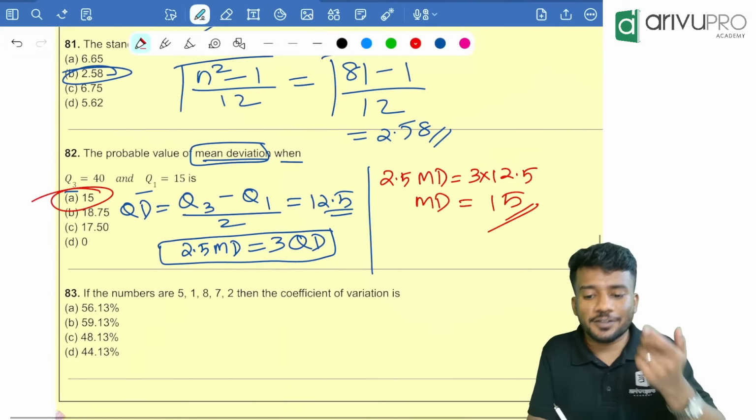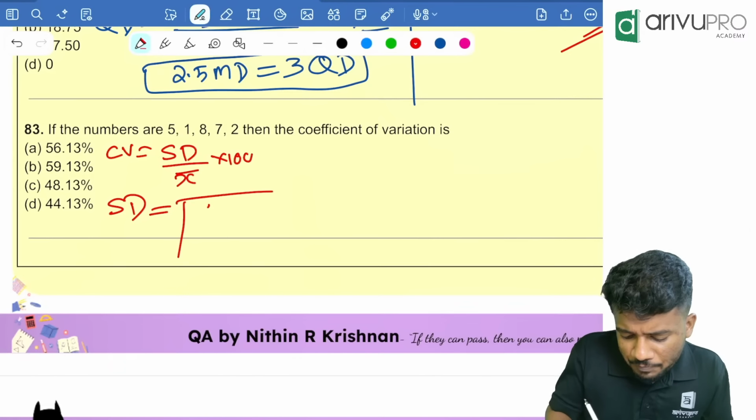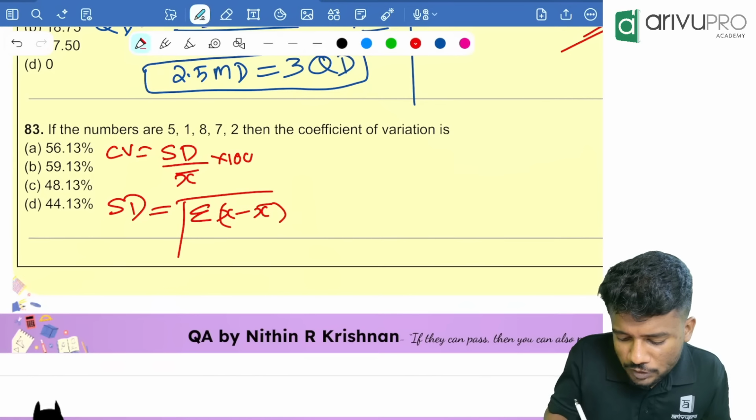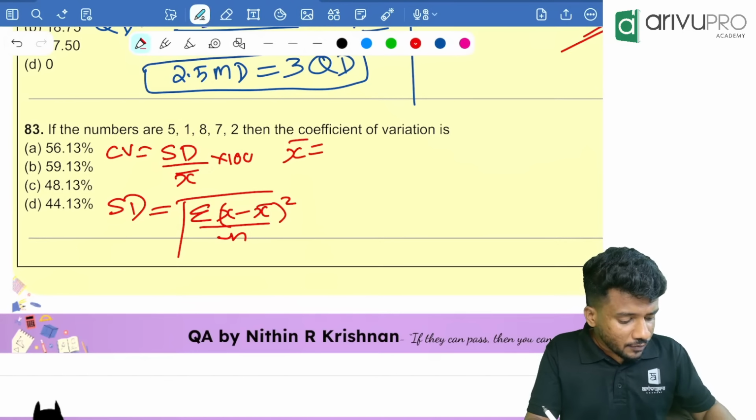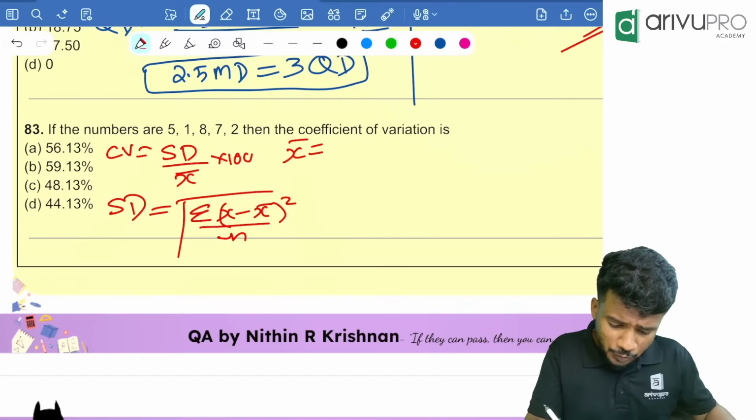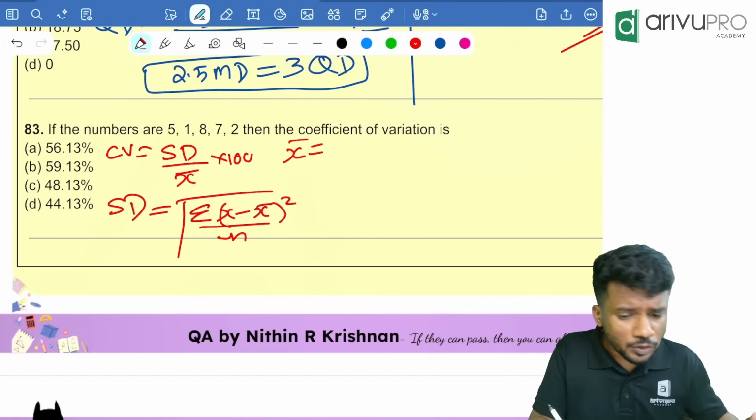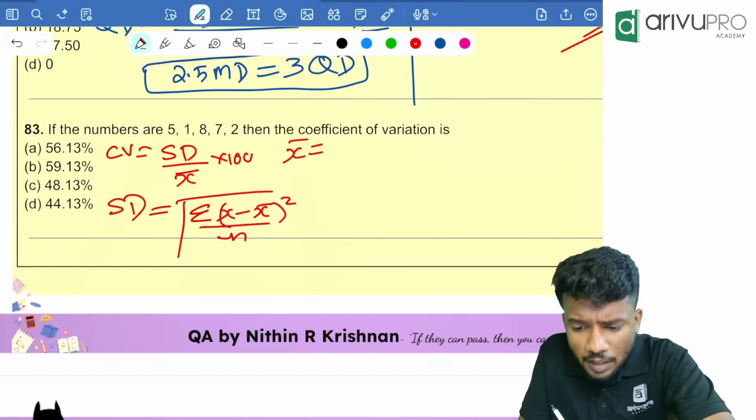If the numbers are 5, 1, 8, 7, 2, find the coefficient of variation. What is the formula for finding coefficient of variation? CV is equal to standard deviation divided by x bar into 100. First of all, we need to find the standard deviation. SD is nothing but root of sigma x minus x bar the whole square divided by n. First you need to find x bar: 5 plus 1 plus 8 plus 7 plus 2, which is equal to 23, divided by 5, which is 4.6.